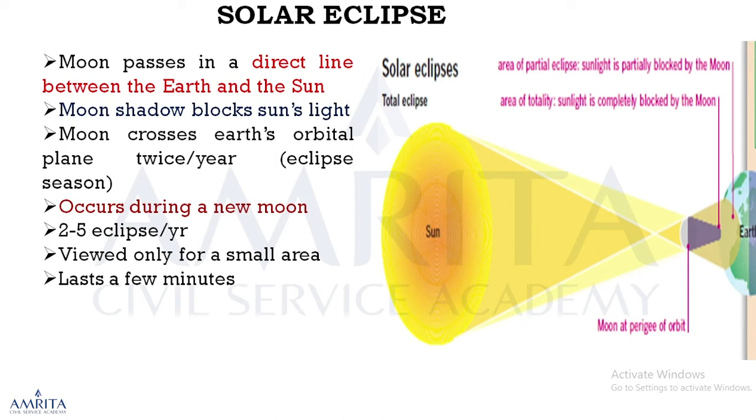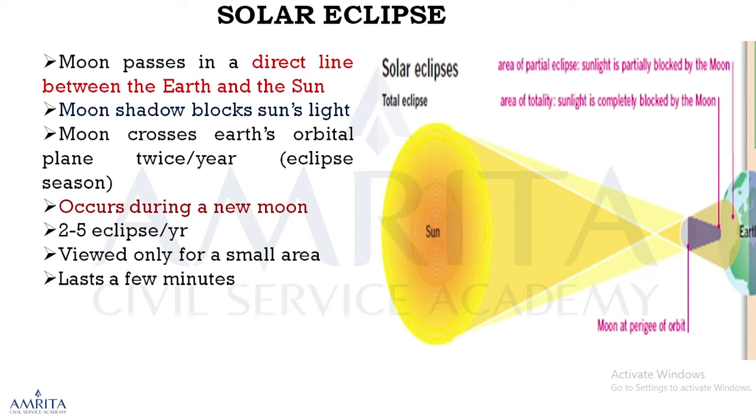There are two types of eclipse. The very first one is the solar eclipse, and the second one is the lunar eclipse. We are talking about solar eclipse now. What is solar eclipse? Decipher the meaning from the words themselves.